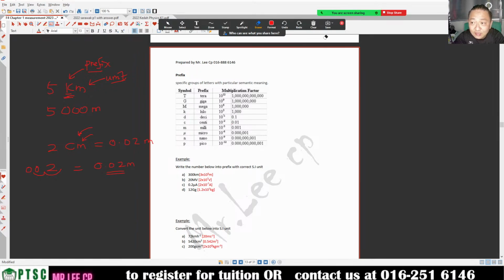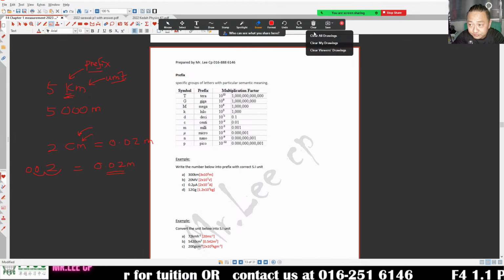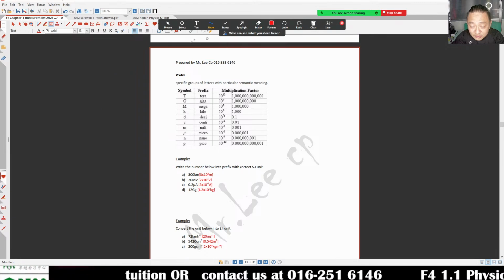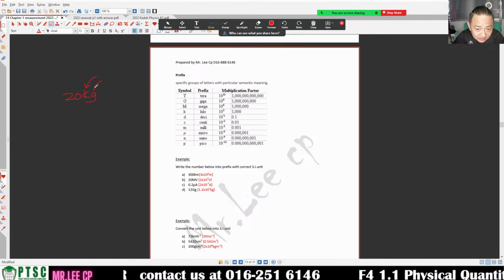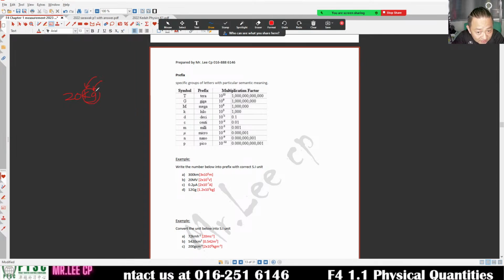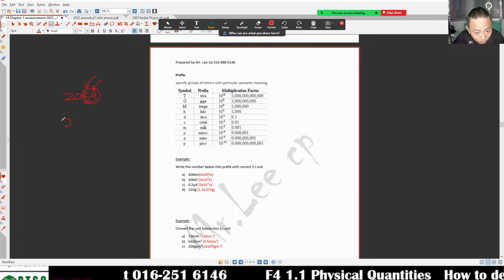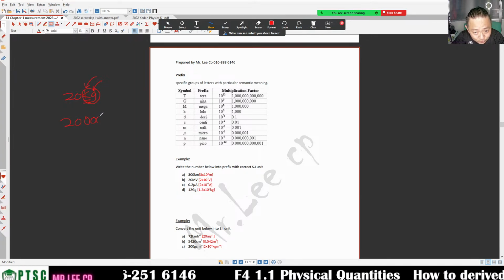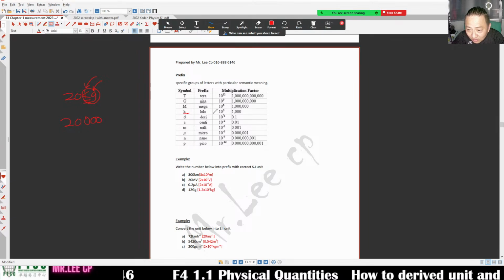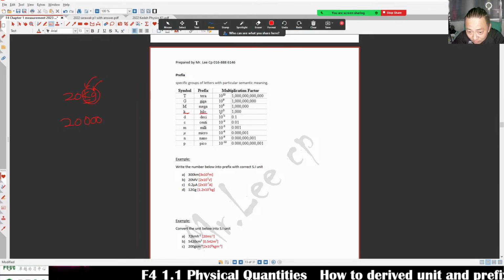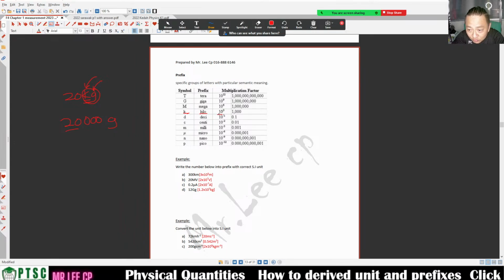You must understand what is prefix and what is unit. For example, 20 kg. This is the prefix, this is the unit, and this is the SI unit. This is kilo, meaning 20, then 1, 2, 3 zeros. Kilogram, gram. So meaning that you got 20 times 10 to the power of 3 there.